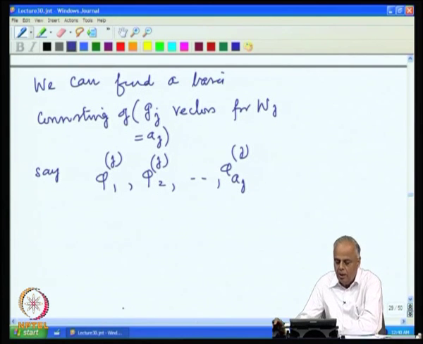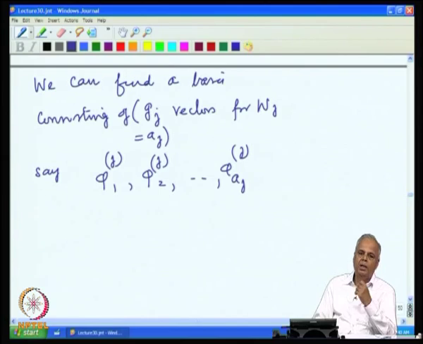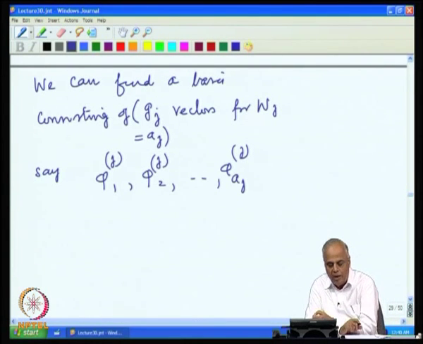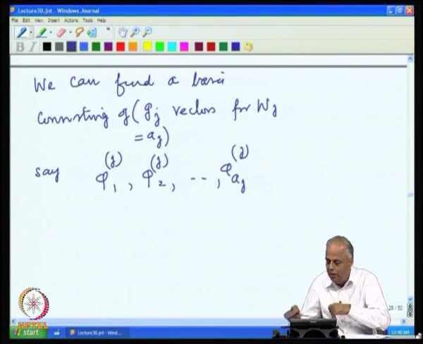Now, we observe that every non-zero vector in W^j is an eigenvector for A corresponding to the eigenvalue lambda_j, and these phi_1, phi_2, up to phi_{a_j} are non-zero vectors because they form a basis, and therefore, they must be eigenvectors.